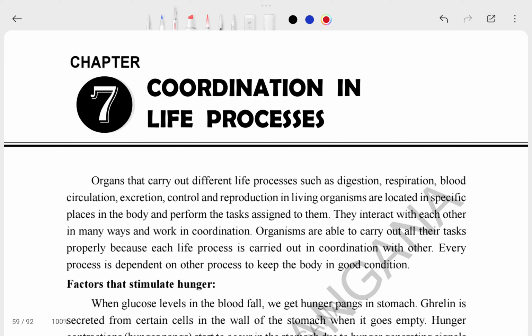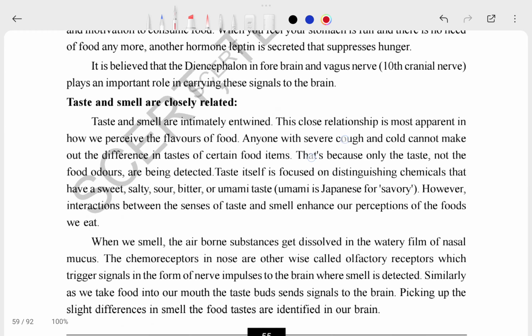Good morning students. So in today's video we are going to see coordination in life processes, all the important questions. These important questions are taken from your Telangana State Board examination, so it is very important. So let's see this one.